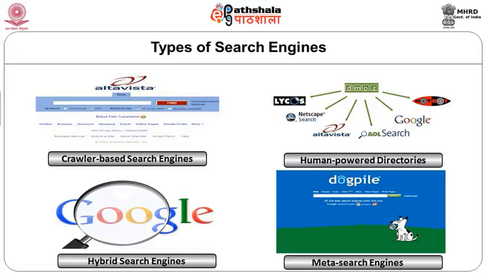Hybrid search engines such as Google may involve different kinds of techniques together. For example, it may provide a search interface. First of all, general users can key in a search term and conduct the search. If they are not happy, they can go to the directory structure of Google and drill down the directories. At a certain point in the directory, if they want to come back to search, they can issue the search from there. So these kinds of hybrid techniques are used in search engines like Google.